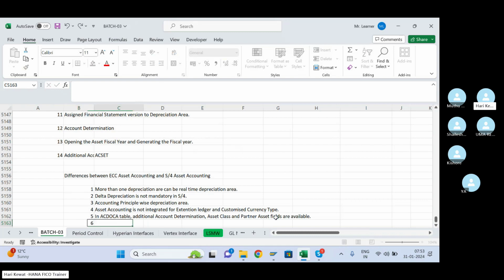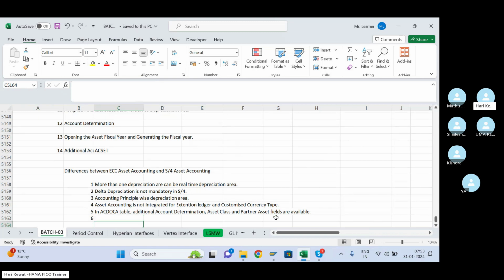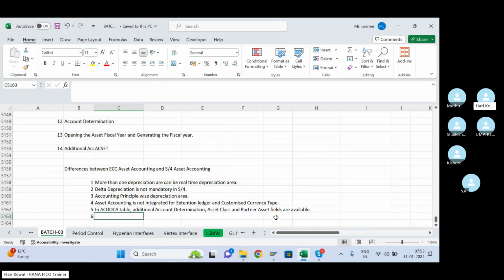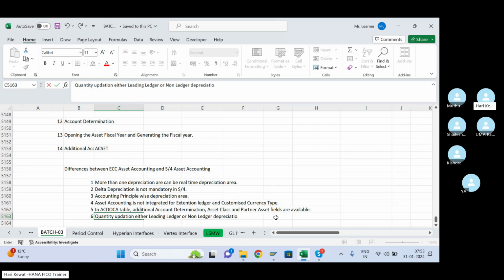Another point I told you: earlier, quantity you can update only in the leading ledger depreciation area. But now SAP has an option for quantity updation. You have to choose whether you want to update in the leading ledger depreciation area or the non-leading ledger depreciation area. But this flexibility was not there in the ECC. Okay. So these are some points I have taught you.